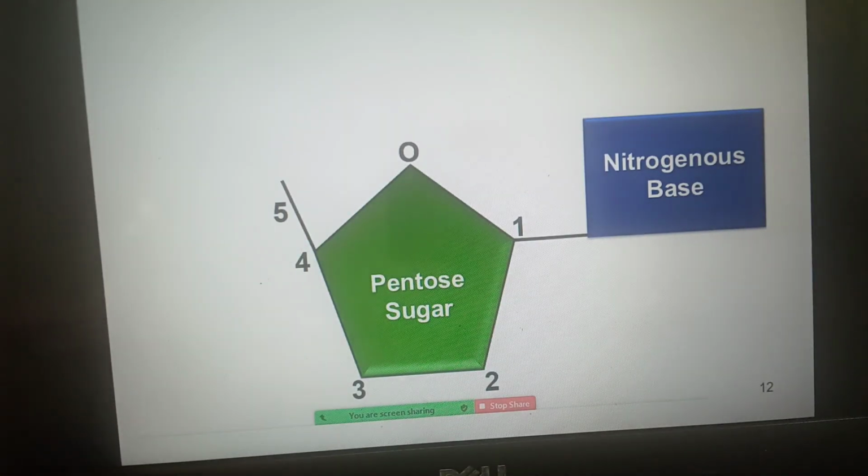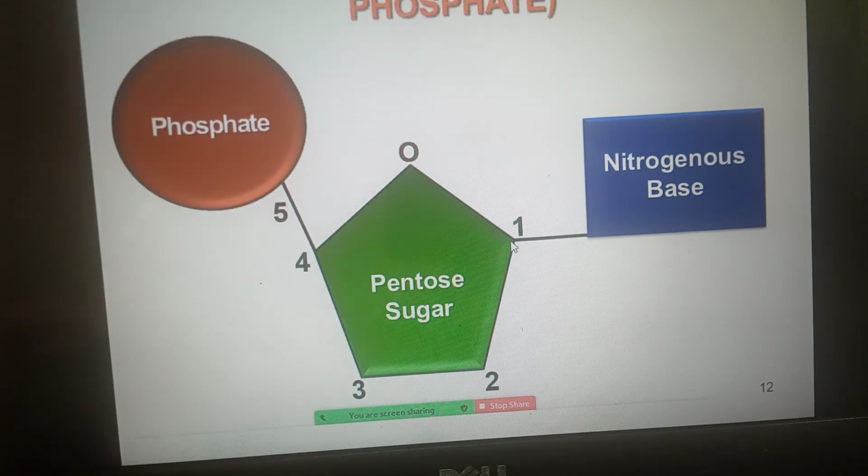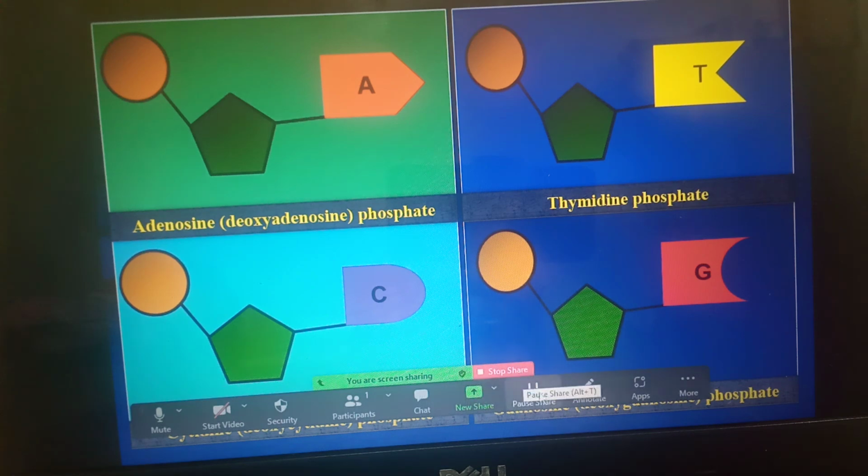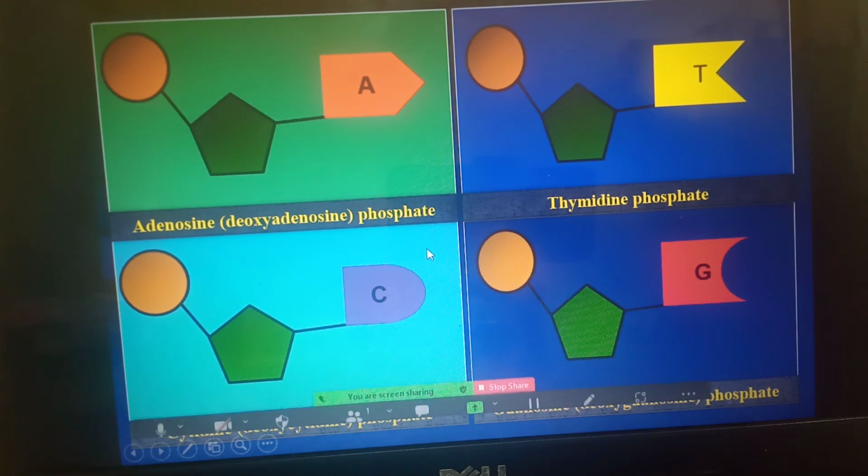Now this one is a nucleoside we are seeing. To this nucleoside, what gets added here? Phosphate. Now this structure is said to be a nucleotide. Pentose sugar, nitrogen base and phosphate together constitute a nucleotide. This one is adenosine in the case of RNA and this one deoxyadenosine in the case of DNA. Thymidine, only one is there. And cytidine is in RNA, deoxycytidine. Guanosine and deoxyguanosine.